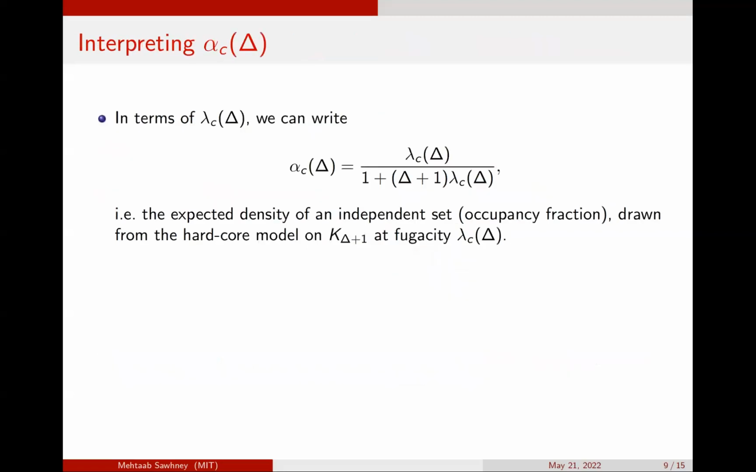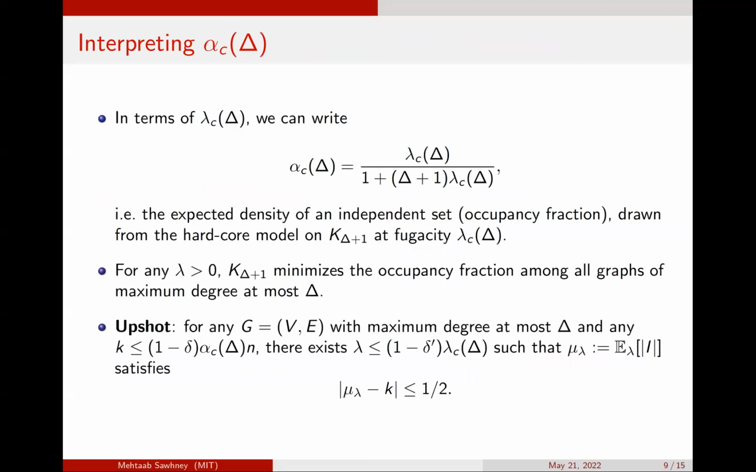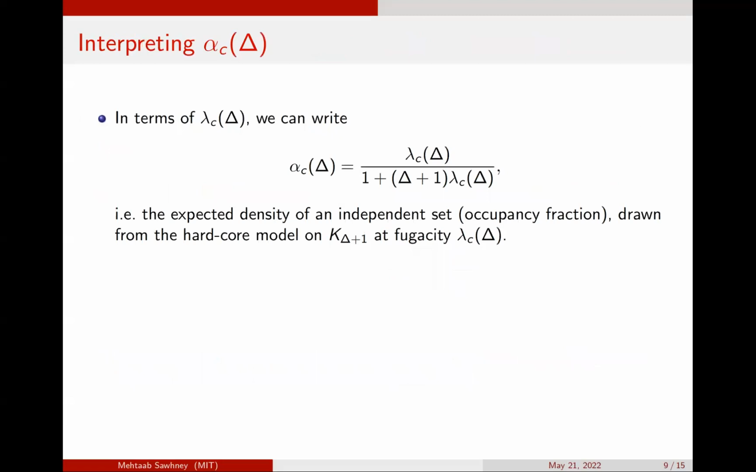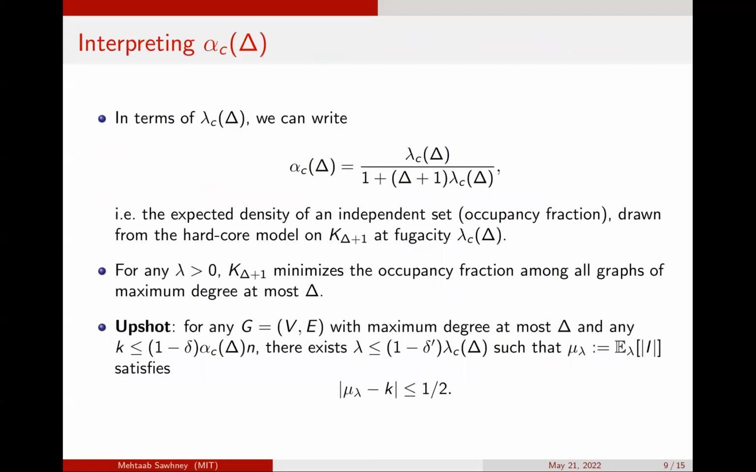And our alpha critical of Delta actually comes from this lambda critical of Delta. In particular, alpha critical of Delta is the expected density of an independent set drawn from the hardcore model on the complete graph at this fugacity. And so one can use this fact to bootstrap, and this is what Davies and Perkins do, the previous hardness to hardness for sampling, or counting the number of independent sets of a fixed size.